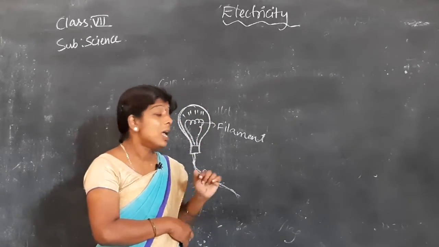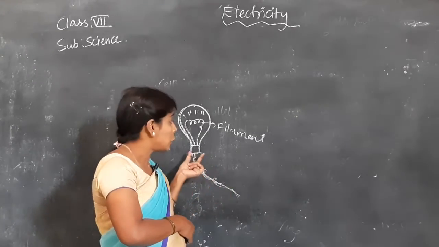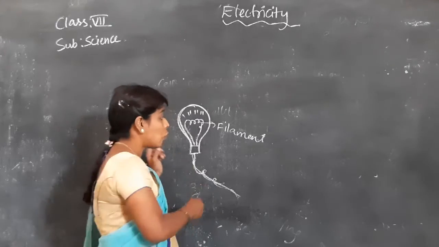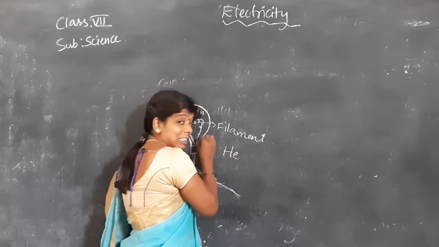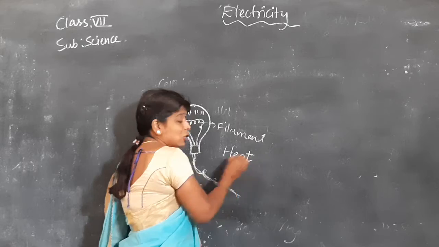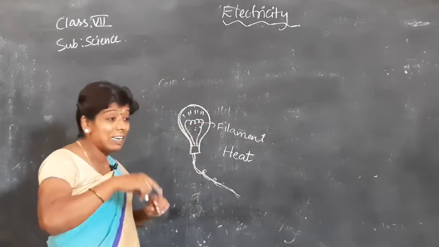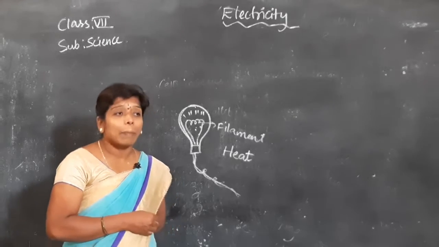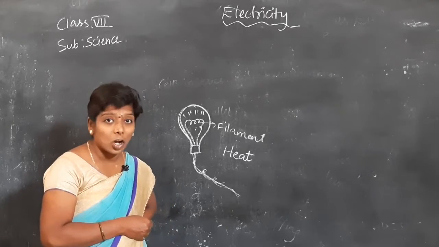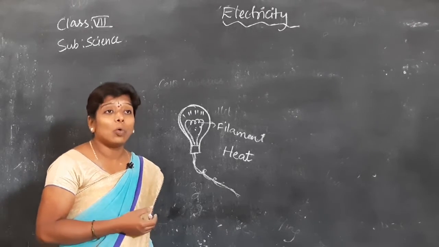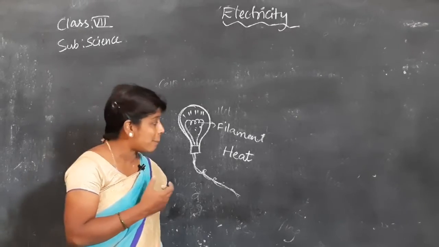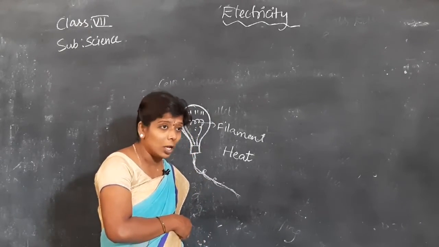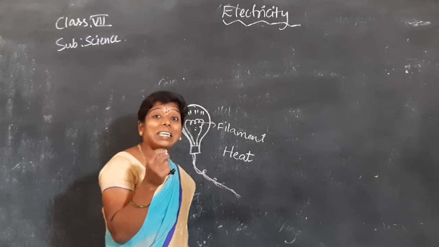Here, when you are passing current into these bulbs or any electrical devices, what is developed first? In this case, heat is developed. Actually the filament is becoming hot. See, when you heat any substance, it becomes red in color. Suppose you are heating an iron rod in coal, it becomes reddish in color.